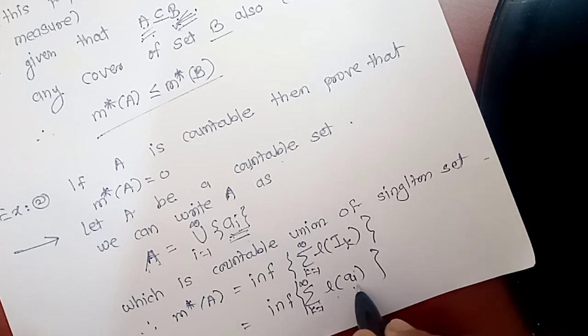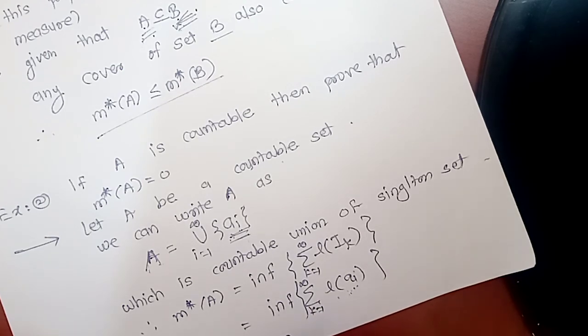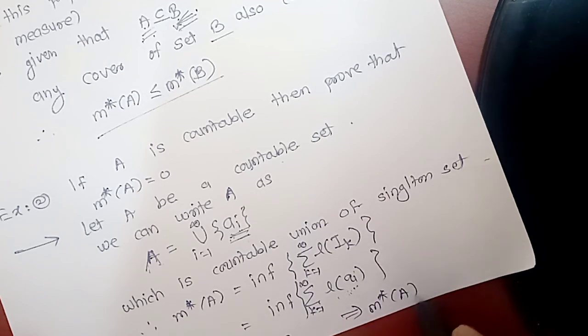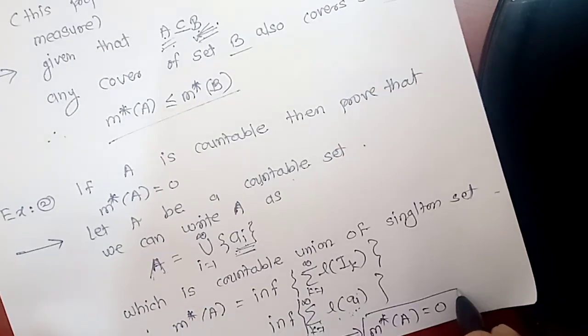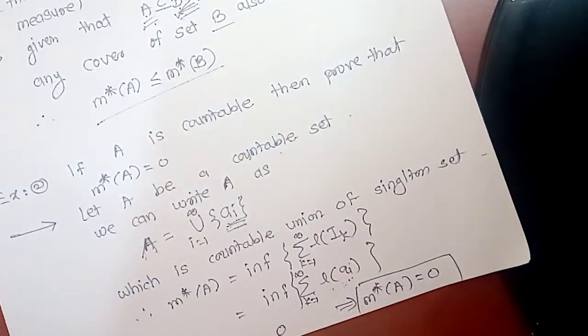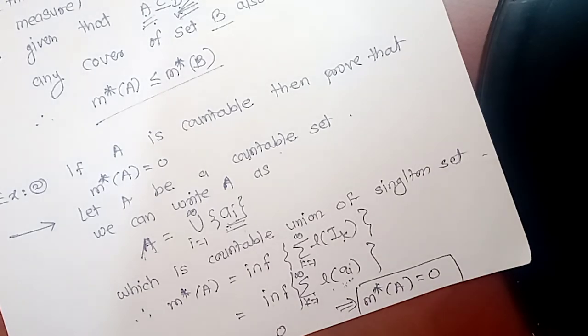The length of singletons is 0, so their sum is 0 plus 0 plus 0, equal to 0, and the infimum is also equal to 0. This implies that the outer measure of A is equal to 0, and thus for any countable set its outer measure is 0. Now from the next lecture we will see the different properties of outer measure.